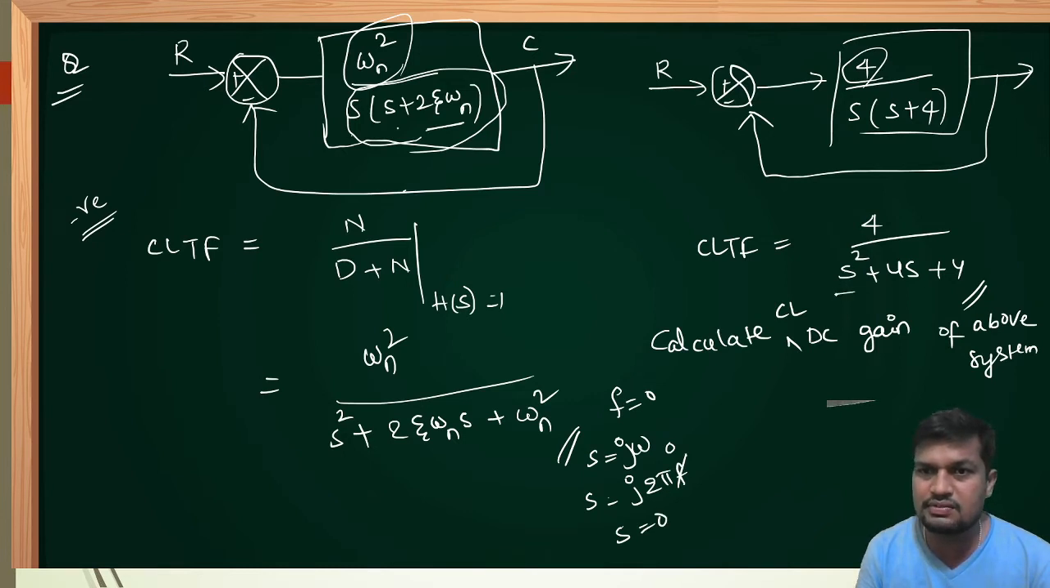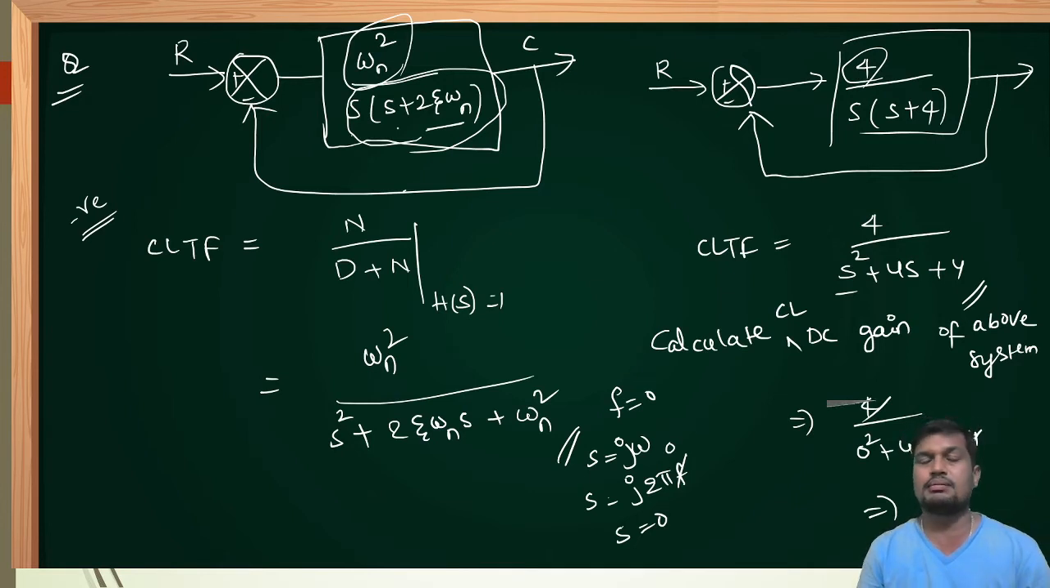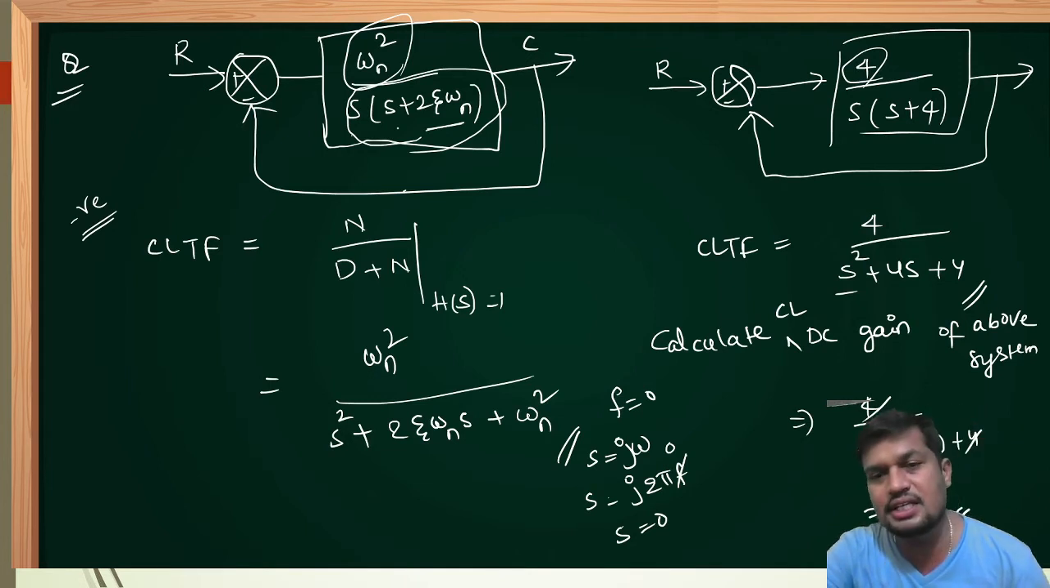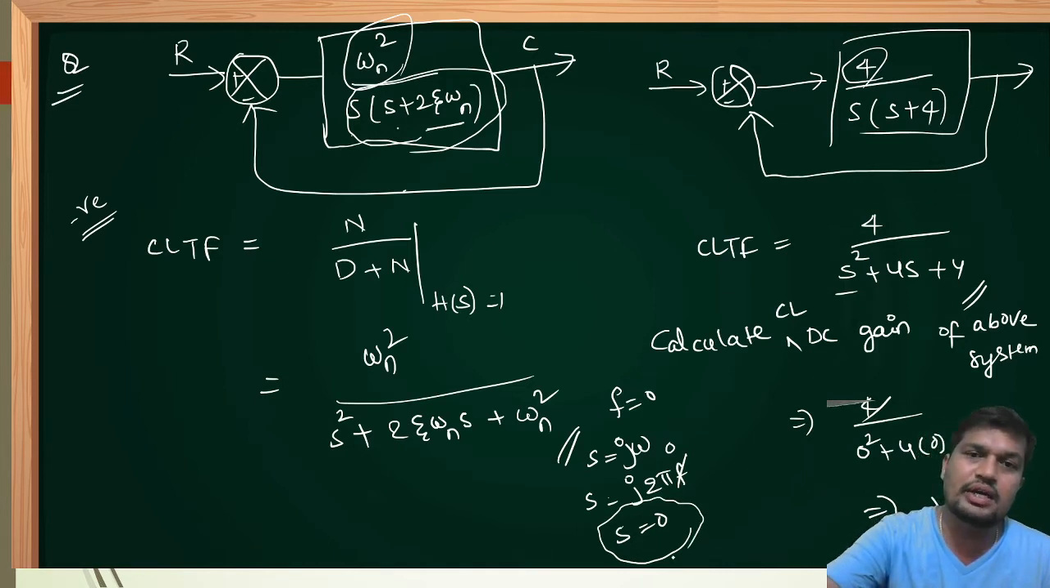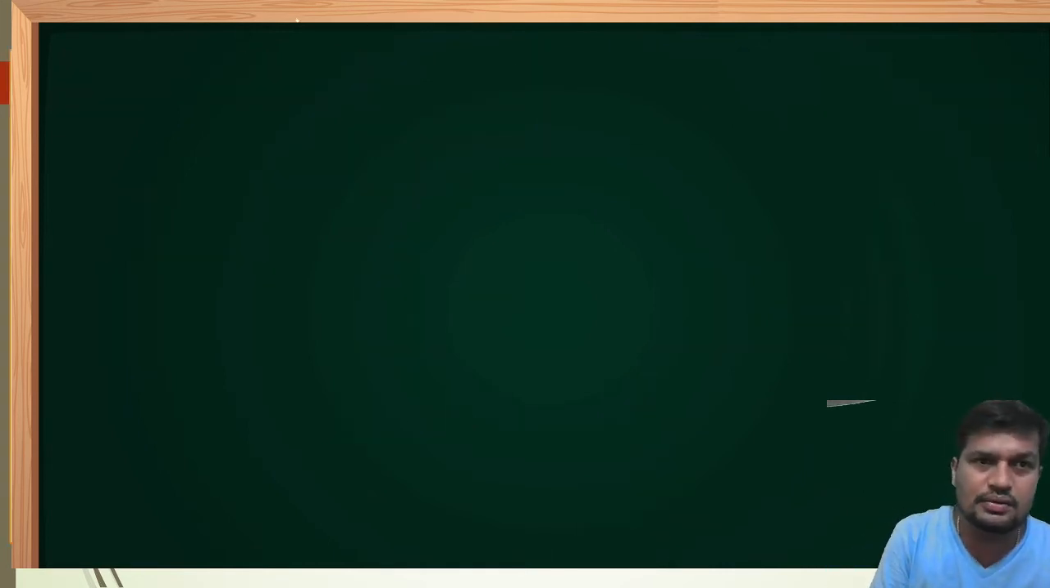Therefore, substitute s value 0 to calculate DC gain, that is 4 upon 0 square plus 4 into 0 plus 4. 4 is cancelling. The DC gain of the closed loop system or given system will be 1. Whenever they are asking DC gain, simply replace s value 0. This is the shortcut for any question while calculating DC gain of the system. Okay. Now let's move to another question.